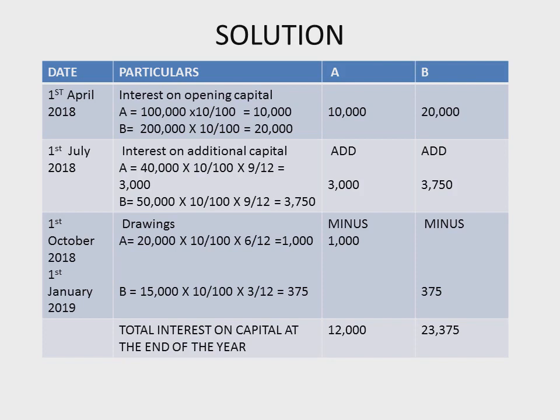Now we have to calculate total interest on capital at the end of the year. So for A, 10,000, add interest on additional capital 3,000, minus interest on drawings, meaning capital withdrawn by the partners. So total interest 12,000 for A, and for B 20,000 plus 3,750 minus 375, 23,375.